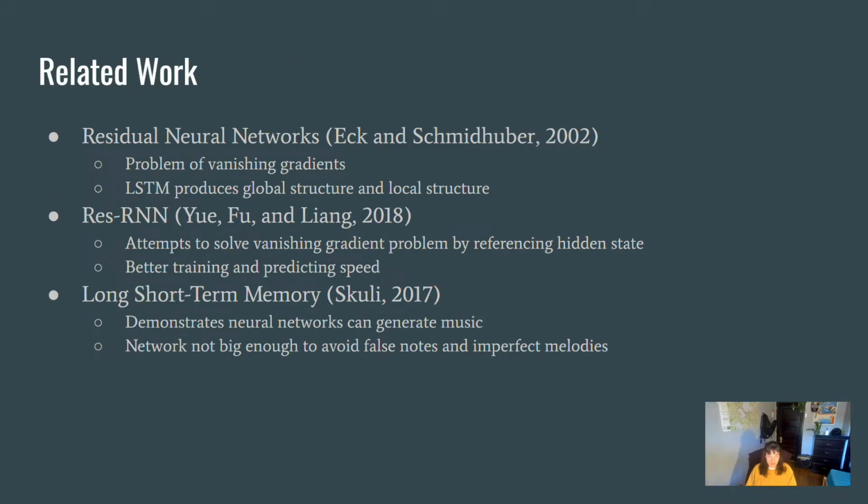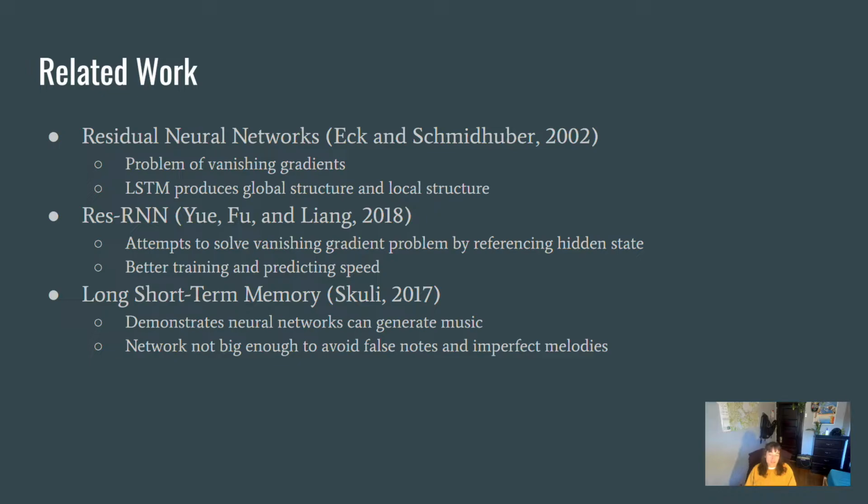There have been research projects done on this topic before. One common model involves residual neural networks. These have the downfall of vanishing gradients, but LSTM can produce global structure and local structure, which solves that problem.